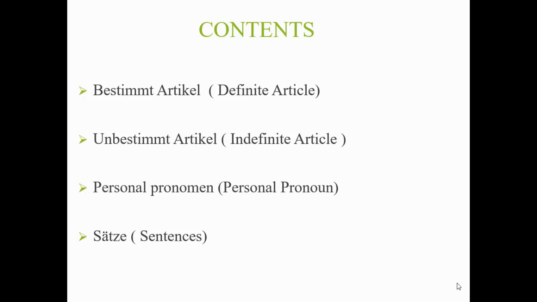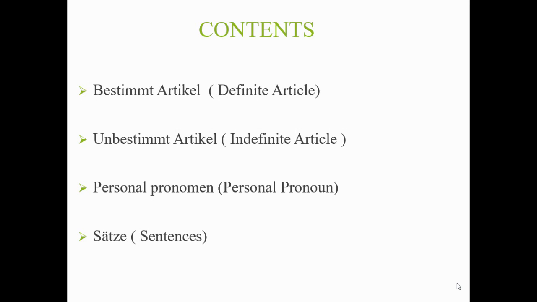We will discuss articles in the German language. Every noun has a fixed article in German: der, die, and das. If you want to say "the book," how can you say it? Das Buch. There are two types of articles in German.